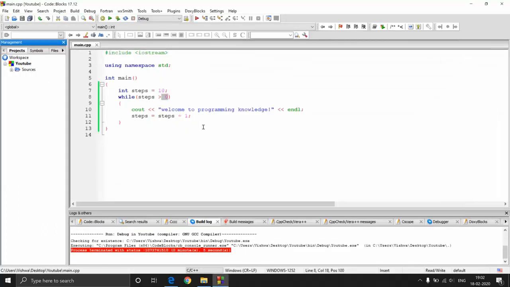You can do this the other way also. That is basically a common approach used by competitive programmers. In competitive programming, the number of test cases is defined. They will tell the number of test cases, like saying that I'll be asking 10 queries and your program needs to answer those 10 queries. Generally people tend to use that. So let's say these are the 10 queries. What I will do is I'll just write steps minus minus.